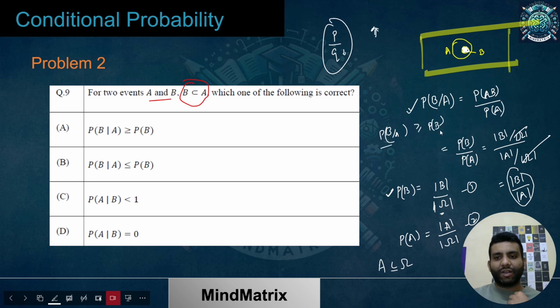I hope the idea is clear, and we already know this conceptually. Now let's come to the intuitive part. Without doing these calculations, without this kind of formulation, we could have said that the answer is simply yes, because in the last session we talked about it: we consider the common portion only when one event has occurred, and overall my sample space decreases.